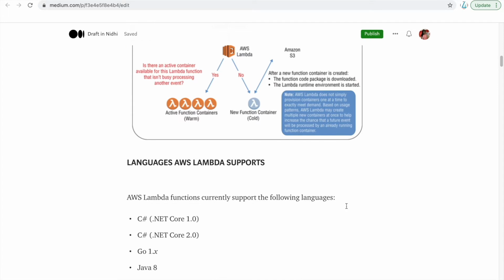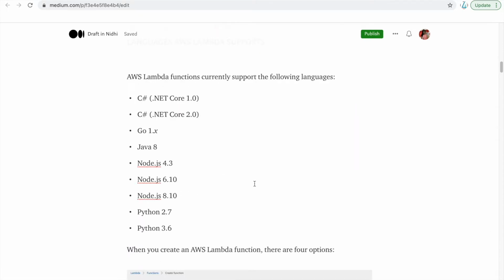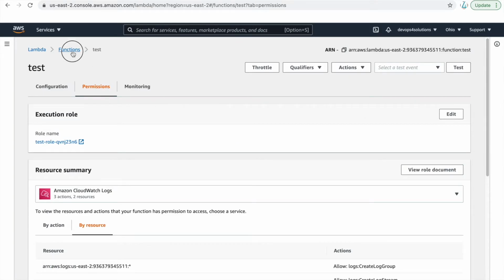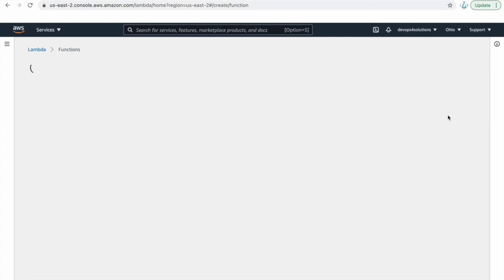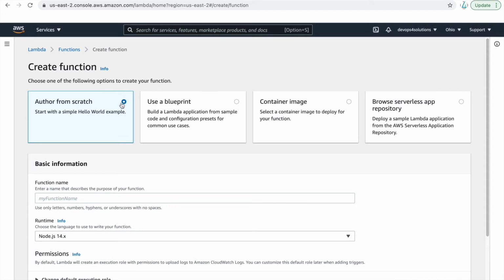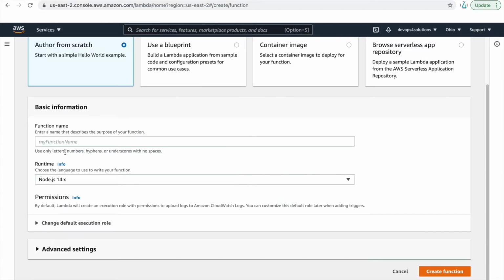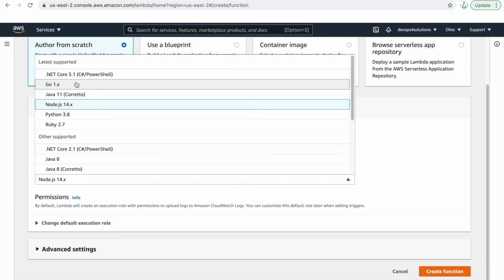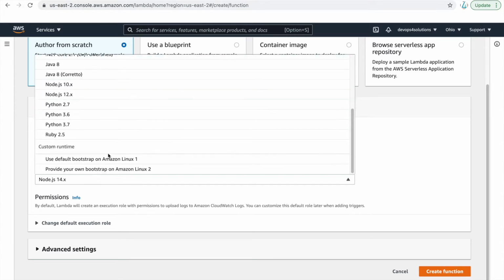There are a lot of languages that AWS supports, and you can use any of these languages to create your function. Let me go there and show you how it looks. You create a function, and here you can see it provides you four options: author from scratch, you can use a blueprint, a container image, and the serverless app repository. You can provide your name, and these are the languages that it supports. Here you can see all the languages which a Lambda function supports.